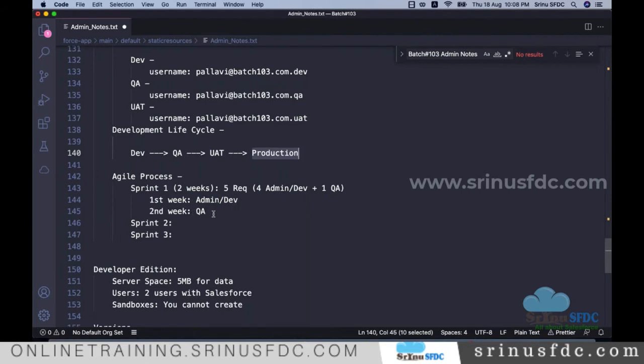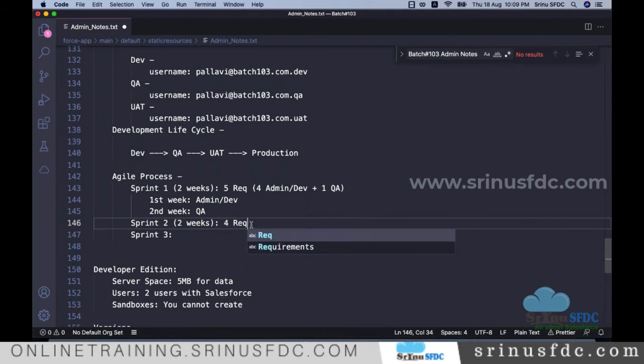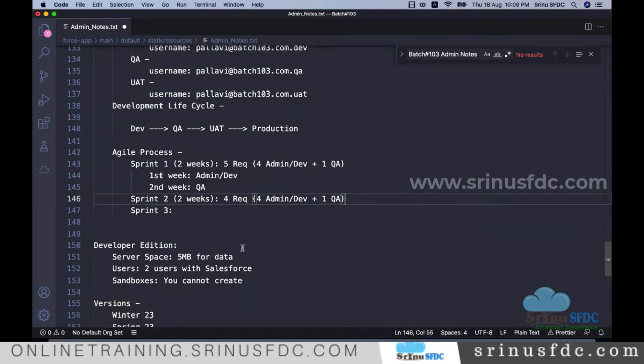Okay, so the second sprint is again two weeks, right? Maybe a few things might not be completed here, and will be moved here again. Let's say here they are working on four requirements. Again, all these are the team members, and again the first week is for development, like that. They continue, right? We keep working in sprints. So that is the process we see in the company.